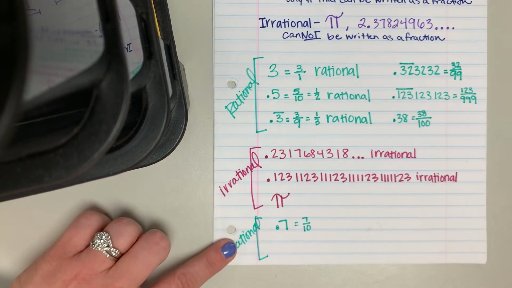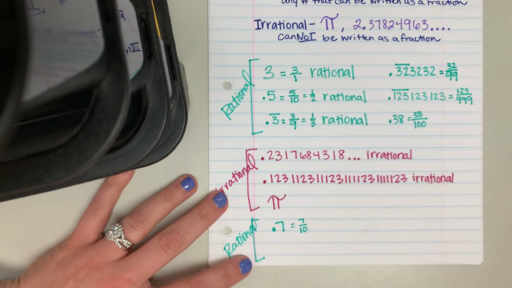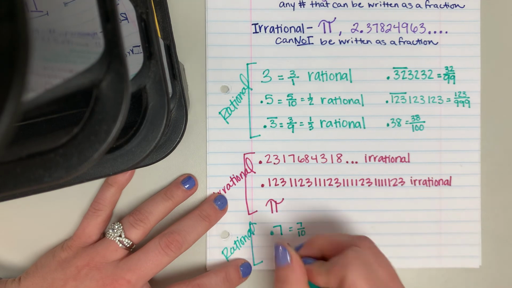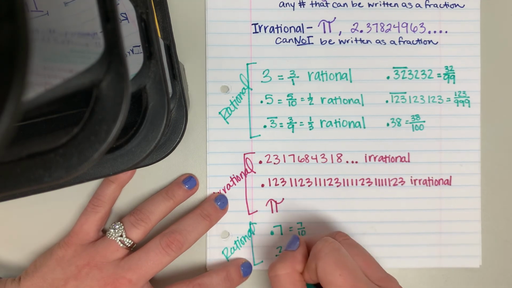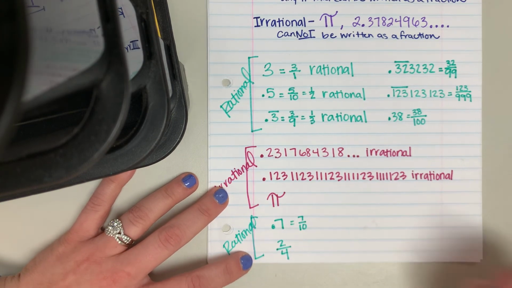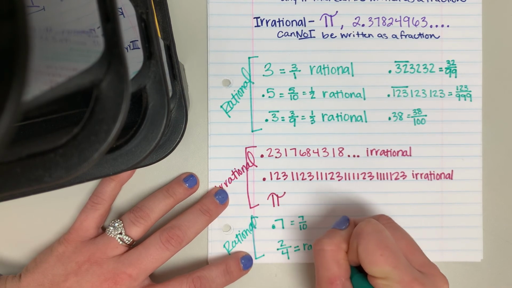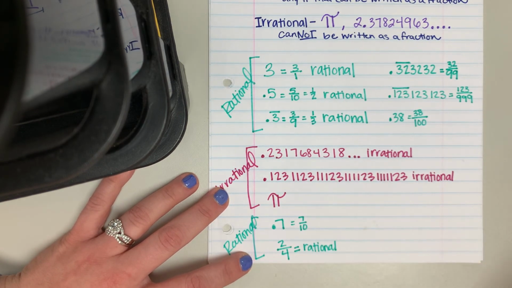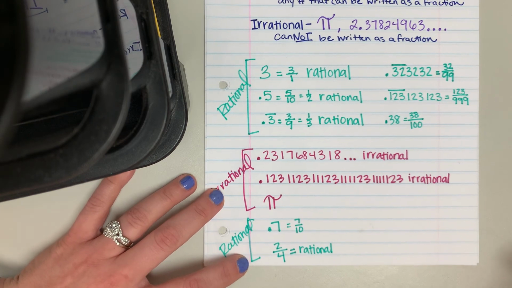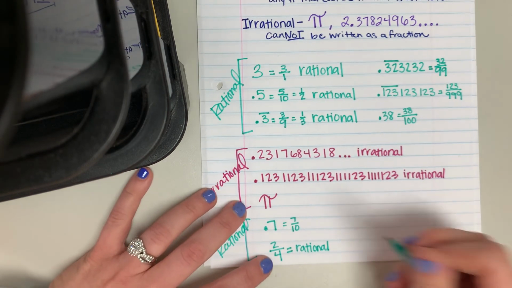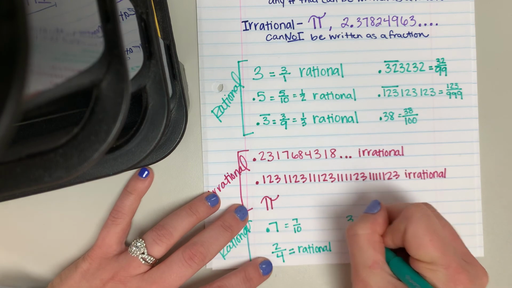Rational. Okay, let's talk about some fractions. So what if we have the fraction 2/4? That's rational because it is written as a fraction. That would be 0.5. Rational. Good. What if we have 3/7?